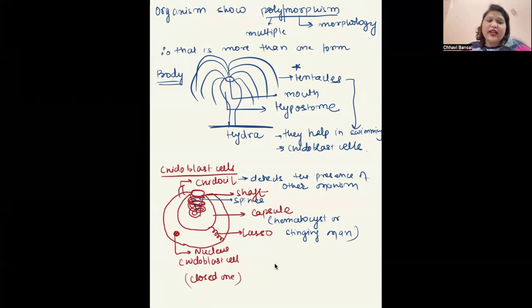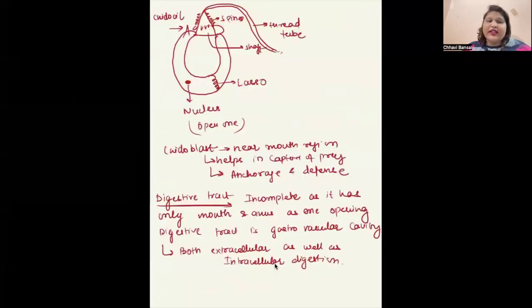How do the cnidoblast cells look? This is the shape of the cnidoblast cell, where a cnidocil is present, which is a spine-like structure. If it is touched or moved, it detects the presence of another organism. Then there is a nematocyst, or capsule, the stinging organ present inside the cnidoblast cell. It is attached to the cell layer by a lasso, and then there is a nucleus. Then there is a shaft which has spines and a thread wrapped around. This is the structure in the coiled or closed state. When it opens, the shaft comes out with the spines and the thread is released. Then the thread releases the toxin outside.